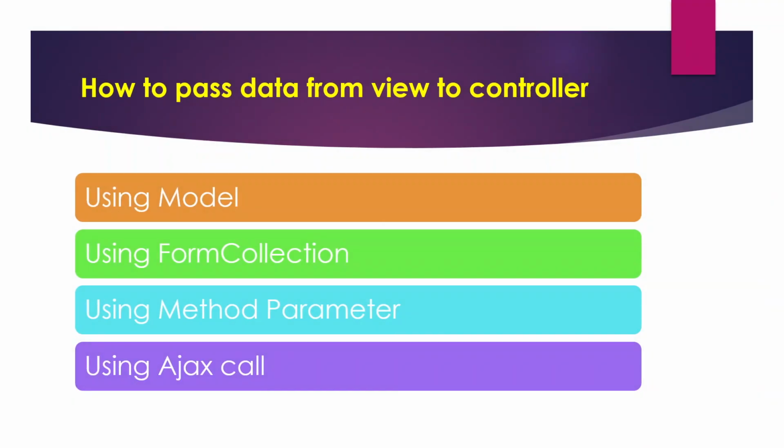Now, how to pass data from view to controller. In the previous slide we learned how to pass data from controller to view. Now in this slide we learn how to pass data from view to controller. These four different ways I can pass data from view to controller: one is a model, FormCollection, method parameters, and an Ajax call.